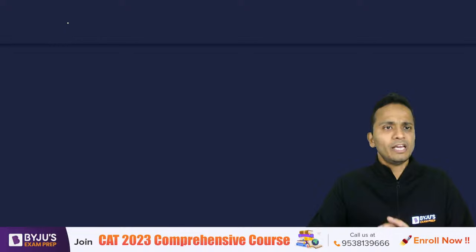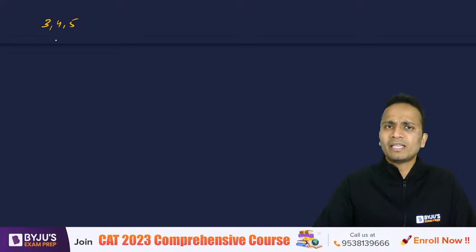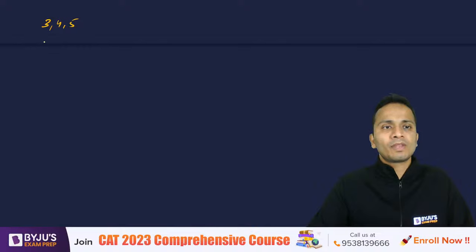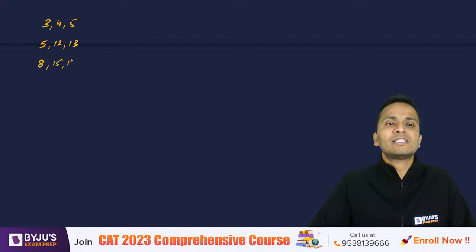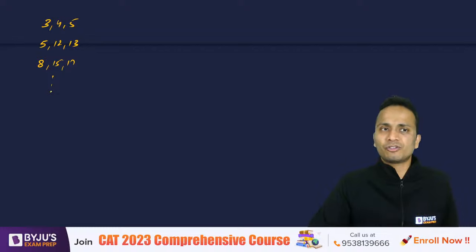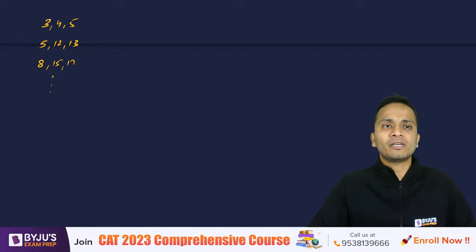Now, if you remember some of the Pythagorean triplets, I'm writing it in front of you. 3, 4, 5 is one Pythagorean triplet. Three numbers that satisfy the Pythagoras theorem. 5, 12, 13, okay, 8, 15, 17. So these are some very frequently used Pythagorean triplets.